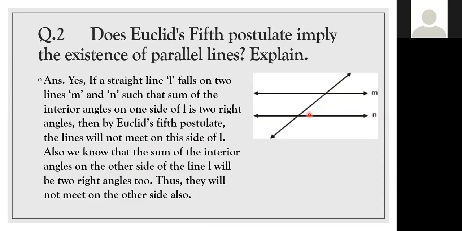These two angles, if we add, are 180. Thus, they will not meet on the other side also. So even towards this side, if I extend these two lines, they will not meet. If I extend the line M towards the right side, these two lines will not meet at all. So the angles on the same side of line L are supplementary. Am I clear? Yes, ma'am.